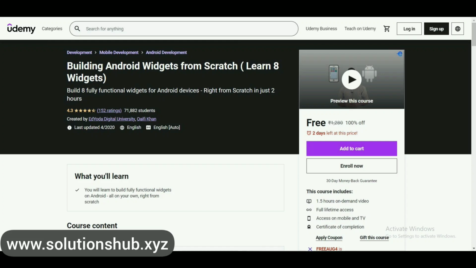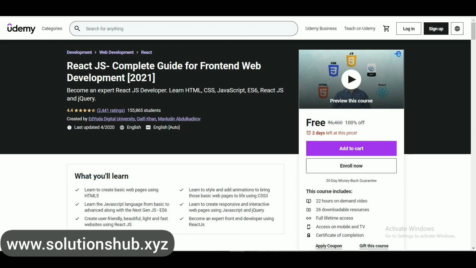The next course is React.js Complete Guide for Front-End Web Development 2021. Become an expert React.js developer. Learn HTML, CSS, JavaScript, React.js, and jQuery. The rating of this course is 4.4 and already 1,56,000 students have enrolled.